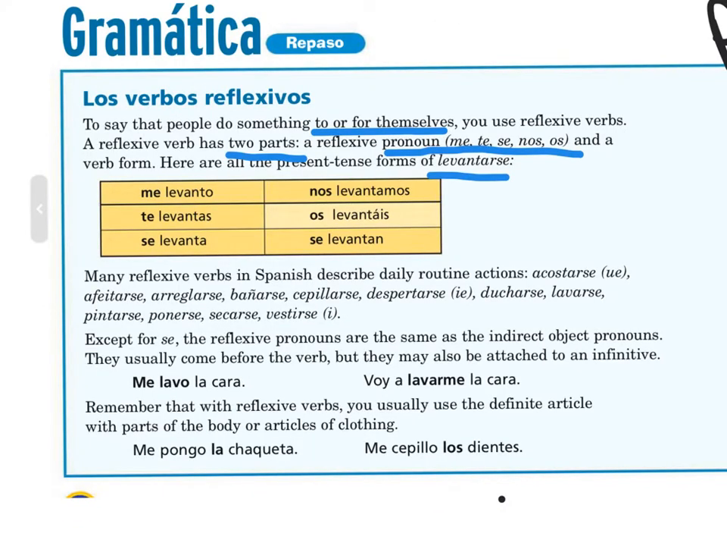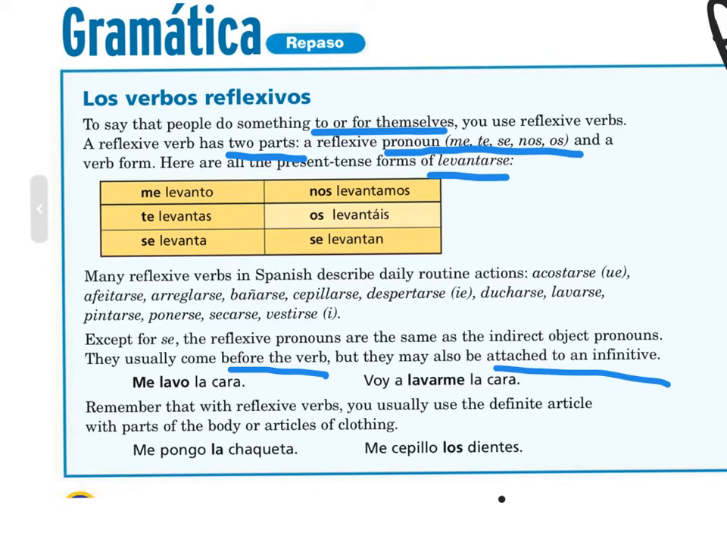Except for se, the reflexive pronouns are the same as the indirect object pronouns, and they usually come before the verb. But there are times when there are two verbs that they can be attached to an infinitive. So I can say me lavo la cara or voy a lavarme la cara.